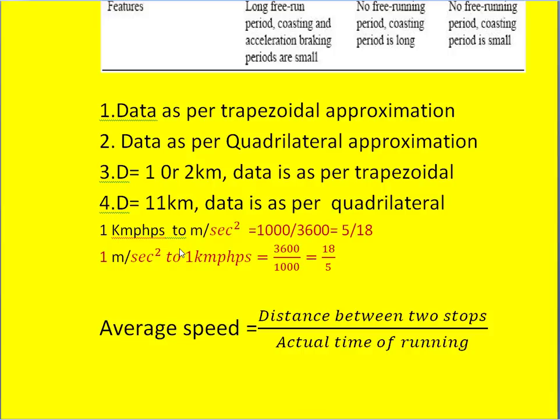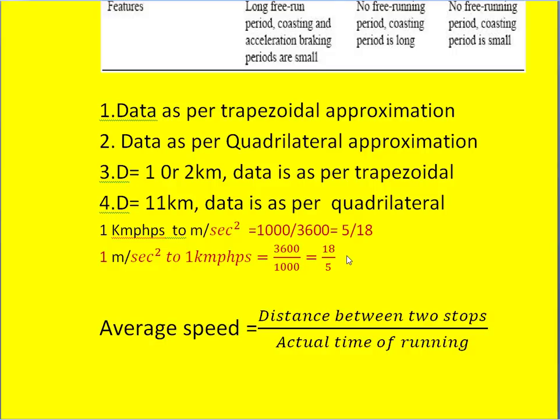In that case, what we have to do is divide the meters by 1000 and the seconds by 3600 multiplication, so that we get 18 by 5. This is the multiplication factor to convert 1 meter per second square into 1 kilometer per hour per second. So this we have to keep in mind always.